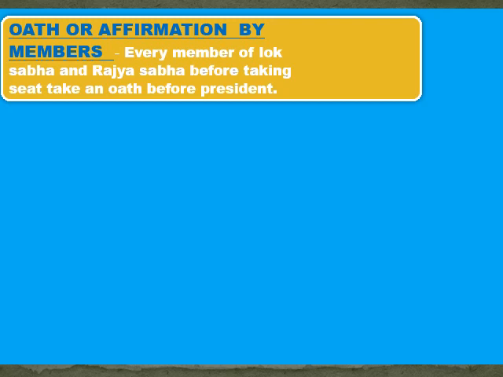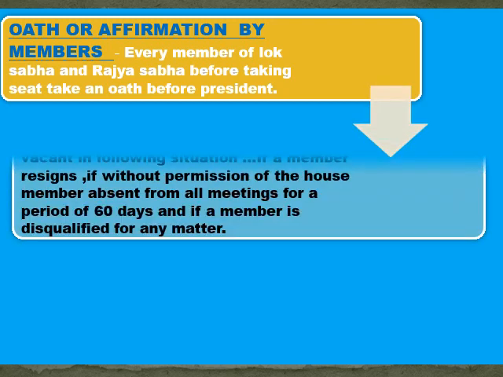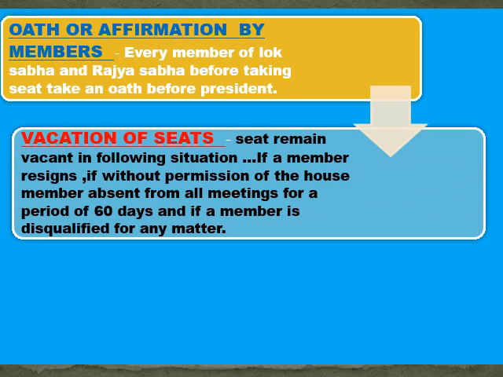So the oath of the Lok Sabha, who administers that oath? Every member of the Lok Sabha or the Rajya Sabha, when they get appointed, takes the oath before taking seat on the particular appointment. That oath is administered by the President. So the MPs of Lok Sabha and Rajya Sabha take the oath before whom, who administers it? The President of India. So if the question comes that who administered the oath of the MPs of Lok Sabha and Rajya Sabha, the answer will be President.